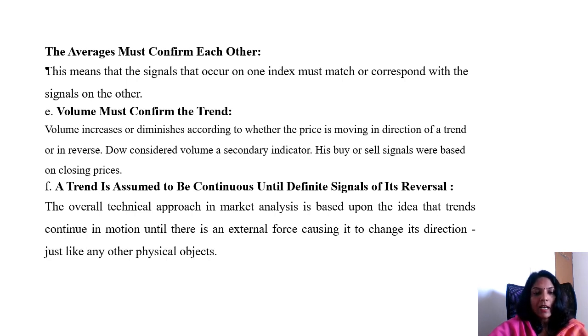And the last tenet of the Dow theory is that a trend is assumed to be continuous until a definite signal of reversal. The overall technical approach in market analysis is based upon the idea that trends will continue in motion until an external force causes them to change direction, just like any other physical object. Charles Dow recognized that it is easy to confuse a secondary trend with a trend reversal, because both price movements go in the direction opposite to the primary trend.